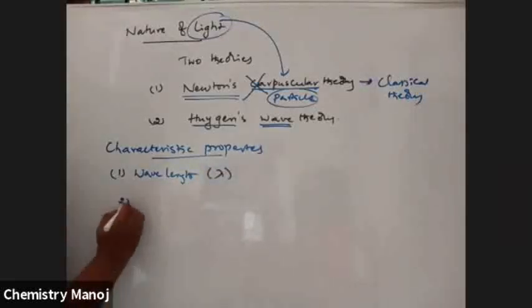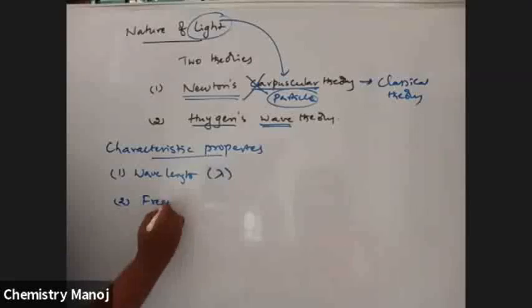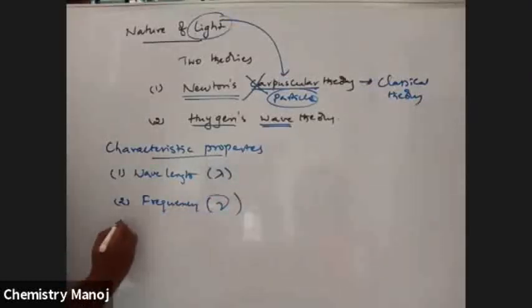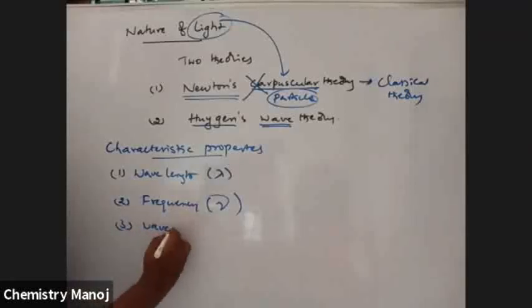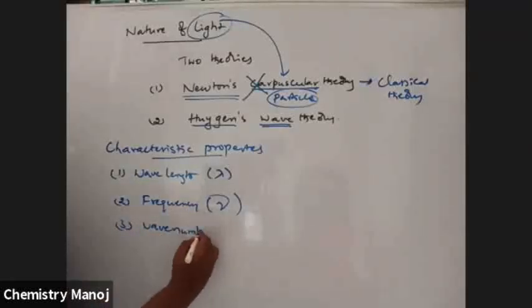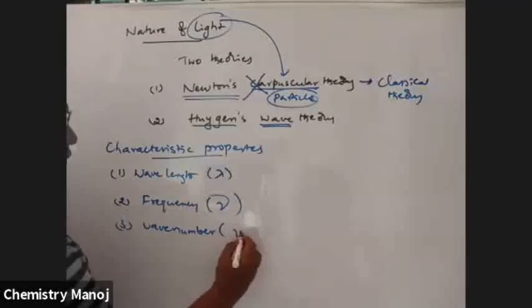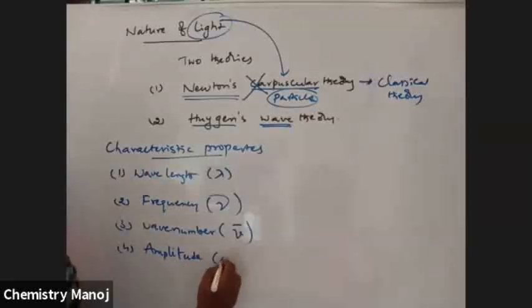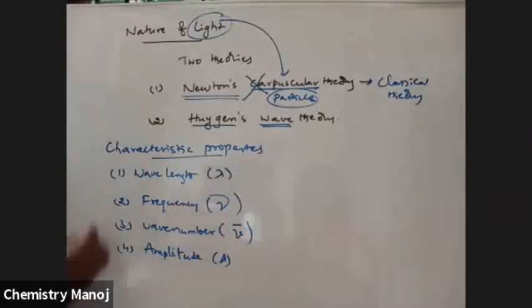Second, frequency, indicated with the letter nu. Third, wave number, indicated with nu bar. Next, amplitude of the wave, A. So these are the different characteristic properties to explain the wave.